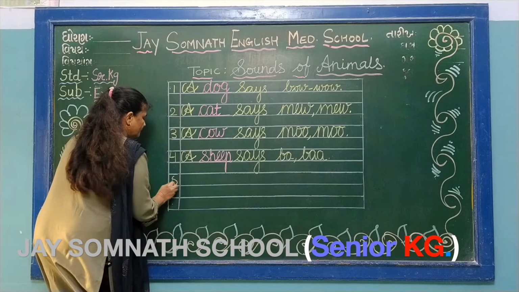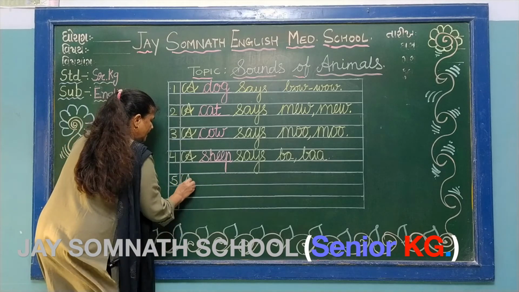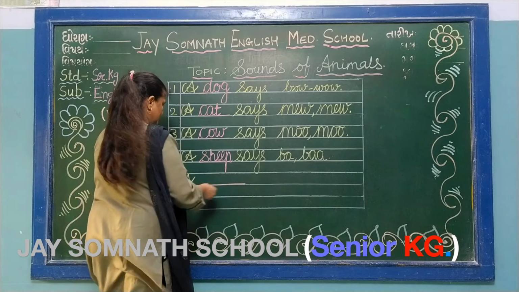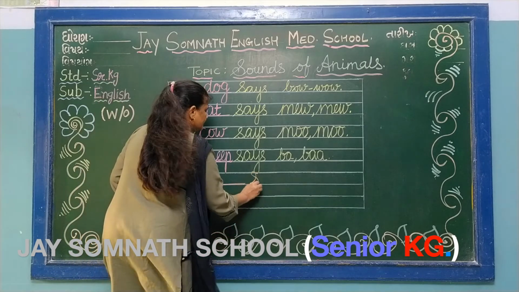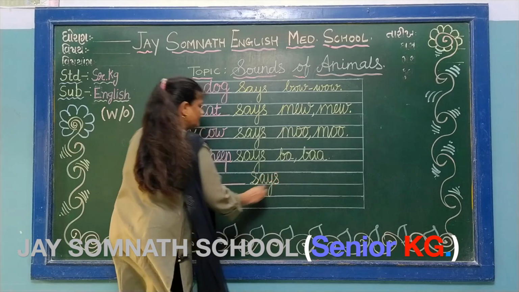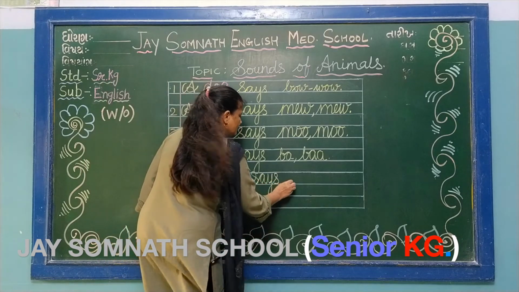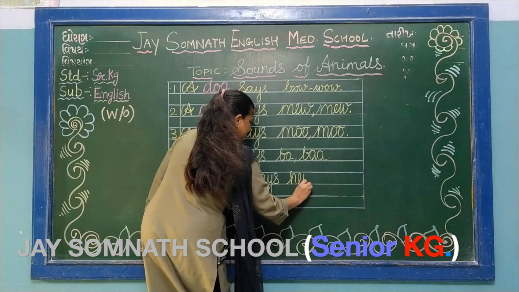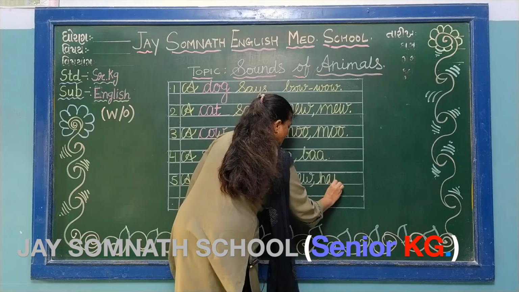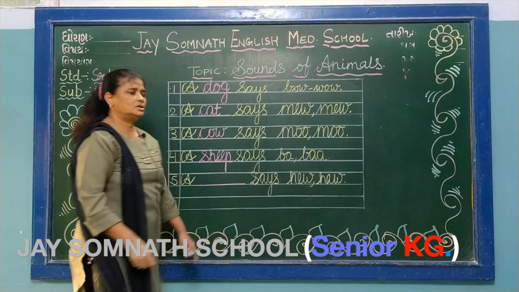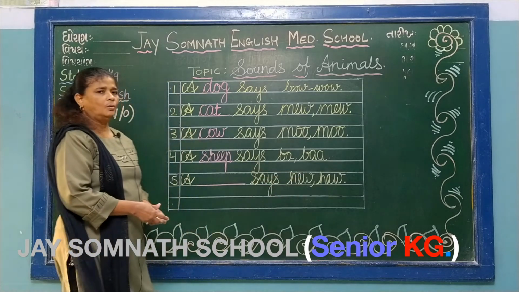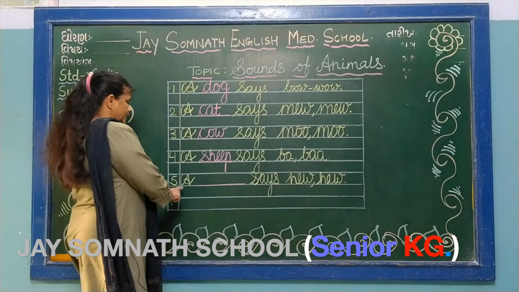5 number. Capital cursive A dash says, H E H A W, he ho, he ho. 5 number.